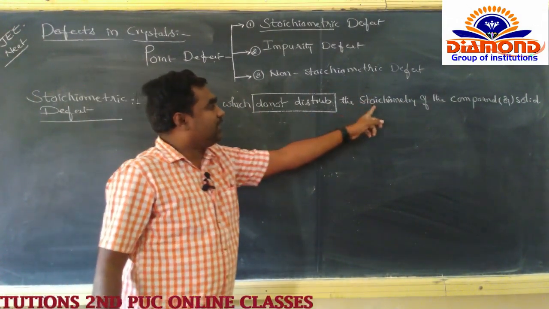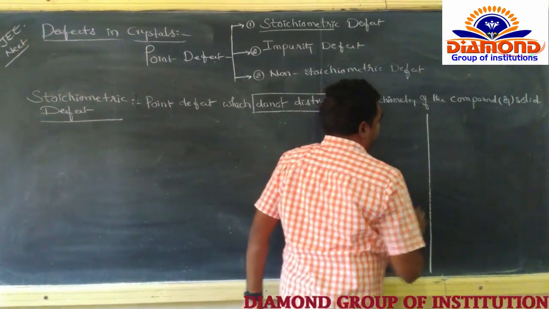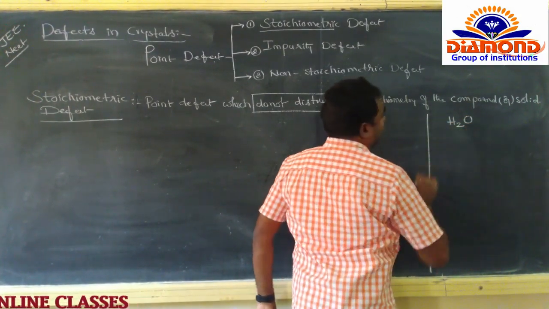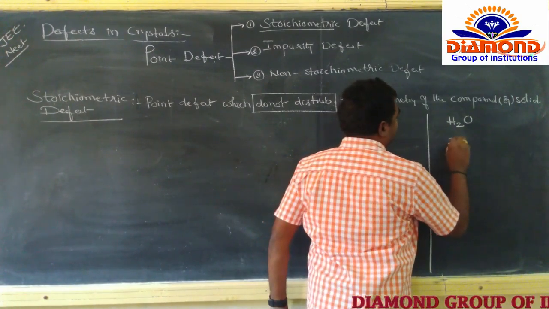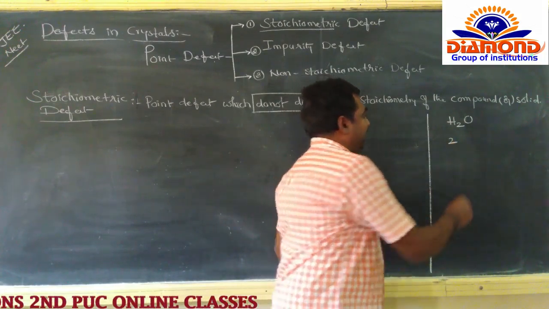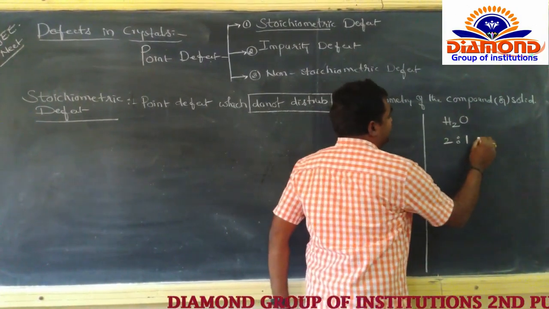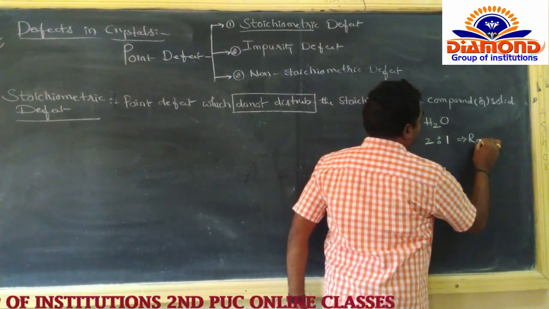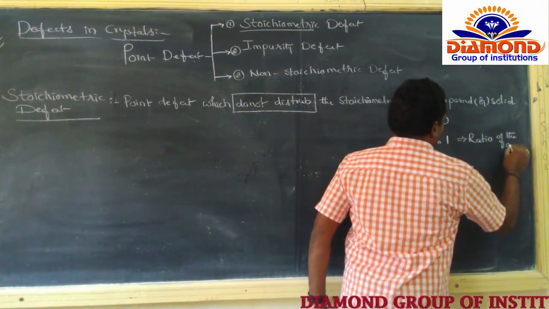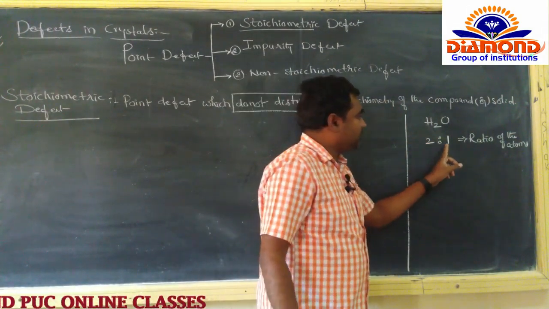What is the meaning of stoichiometry? A simple example: suppose you take H2O. In H2O, how many hydrogen atoms are there? Only 2. The number of hydrogen atoms in H2O is 2, and the number of oxygen atoms is 1. That is the ratio of the atoms, 2:1.